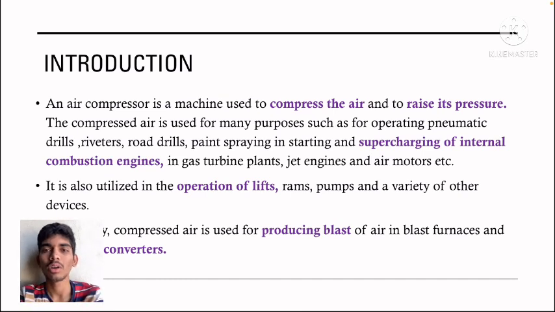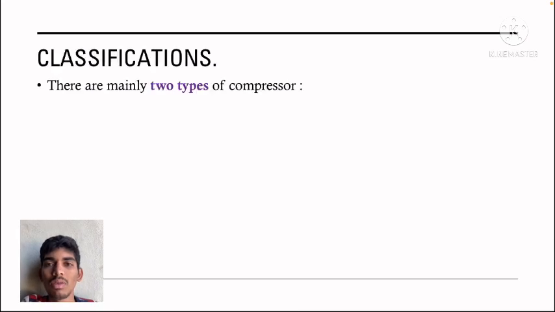In industries, compressed air is used for producing blast of air in blast furnaces and vessel converters.